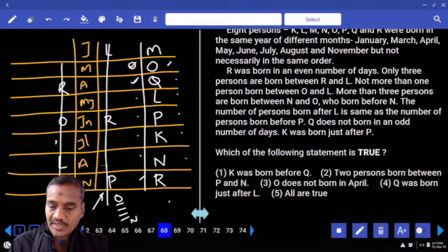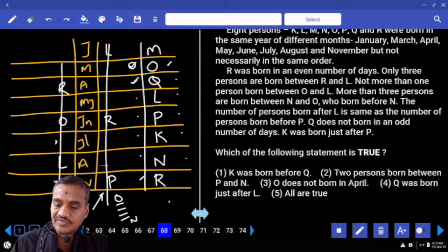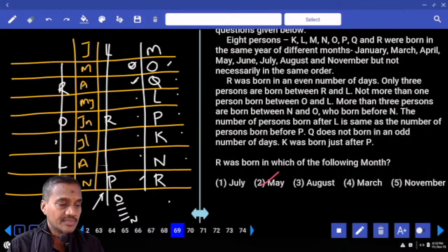Then 68. Which of the following statements is true? K was born before Q, that is false. And 2 persons between P and N, that is false. And O was not born in the month of April, that is definitely true. And so what is your answer? 68, it is choice 3. Then 69.